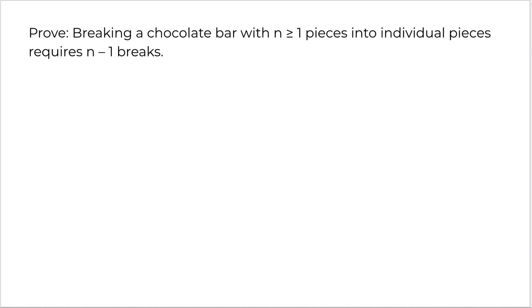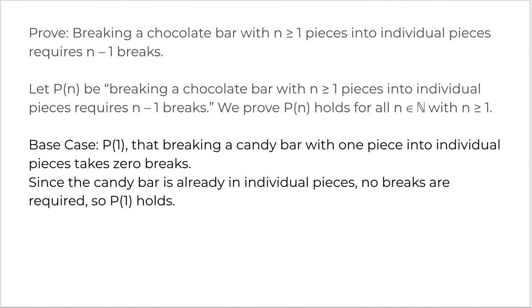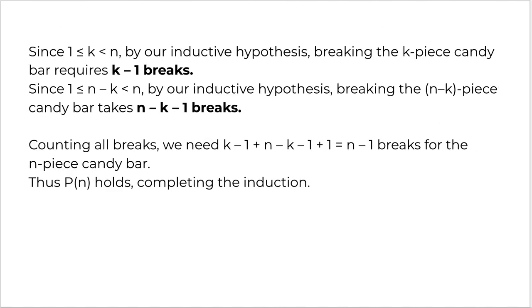Now the next question was breaking a chocolate bar into pieces. So to get individual pieces we needed n minus 1 breaks. It was interesting because there was a first cut that we had, and then it was a recursion where we said, because we had assumed from P1 till Pk, any break of a bar of size k plus 1 will give us 2 chocolate bars of size between 1 and k, and we have already proven that for those we need k minus 1 breaks, so we just add the results. That's what we did.